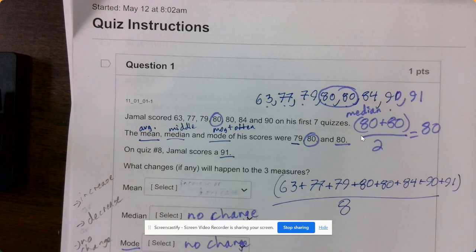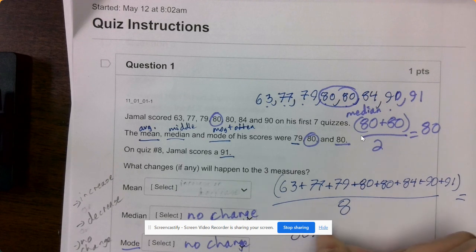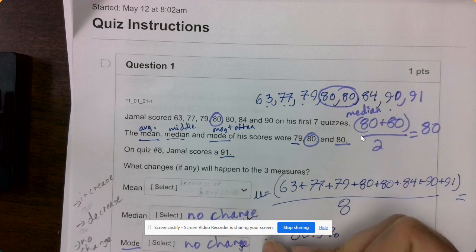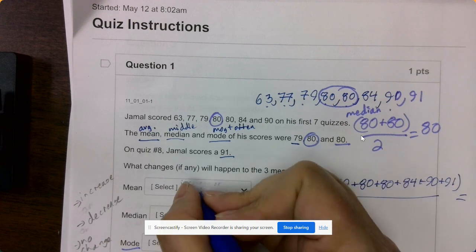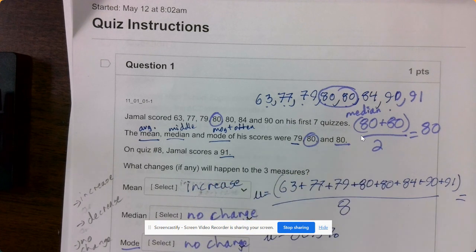All right, so I got 80.5%. This is for our mean, our mu. So the mean increased on that one.